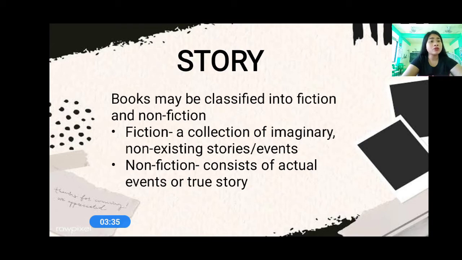What are those? Fiction and non-fiction. Fiction are the stories that are non-existing or imaginary. Non-fiction are the actual events or true stories. Do you understand? Okay, very good.